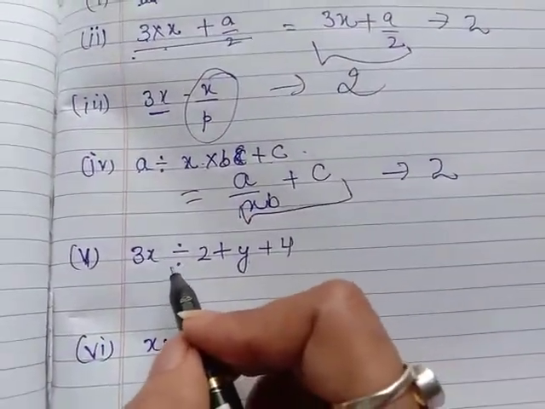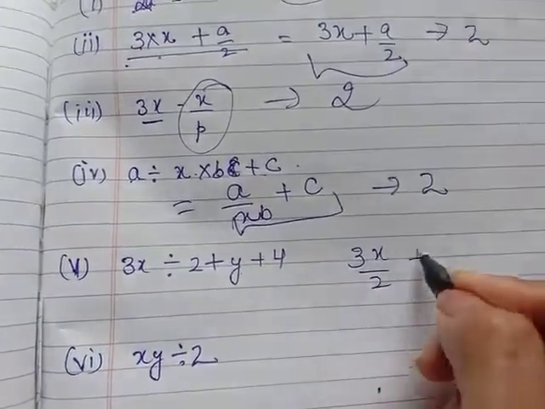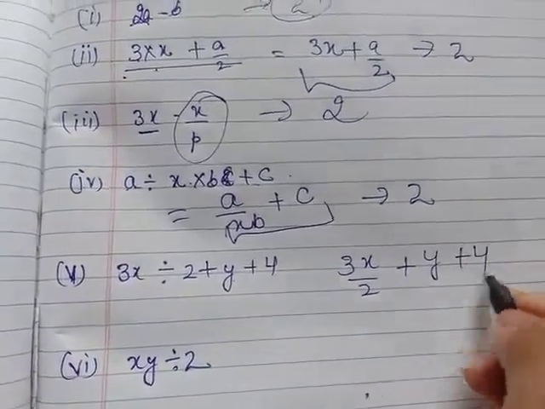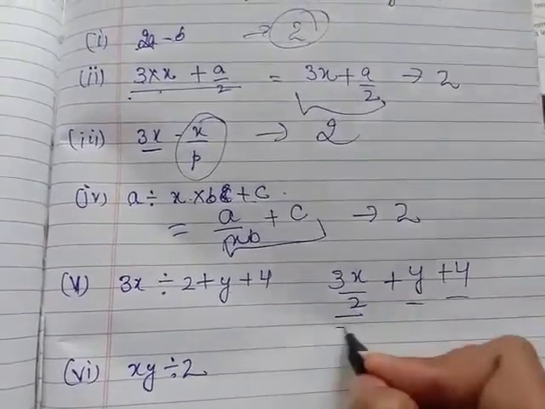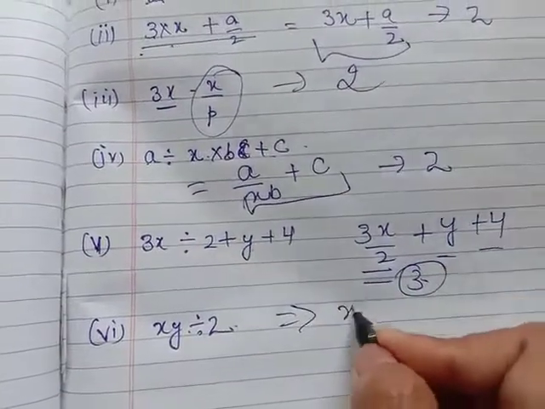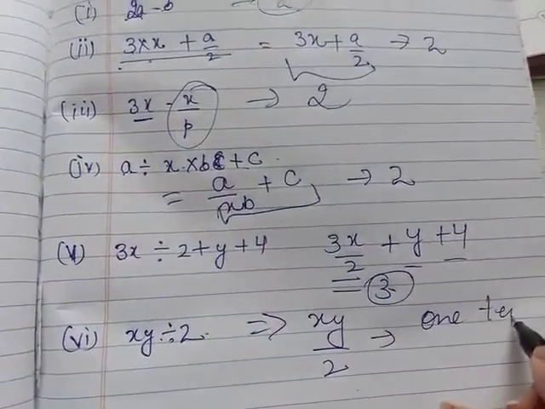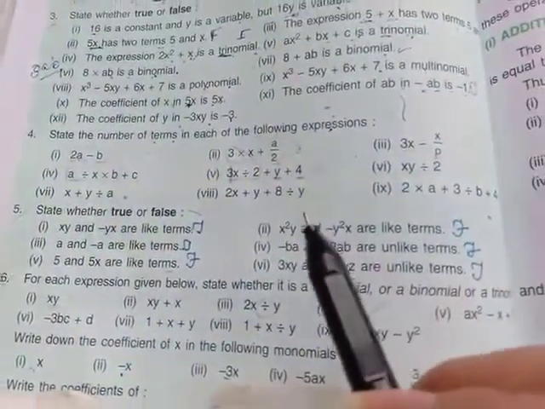Again, here is a sign of division, so change it. 3x over 2 plus y plus 4. So it contains 1, 2, 3 terms. Write it like this. xy over 2 contains 1 term.